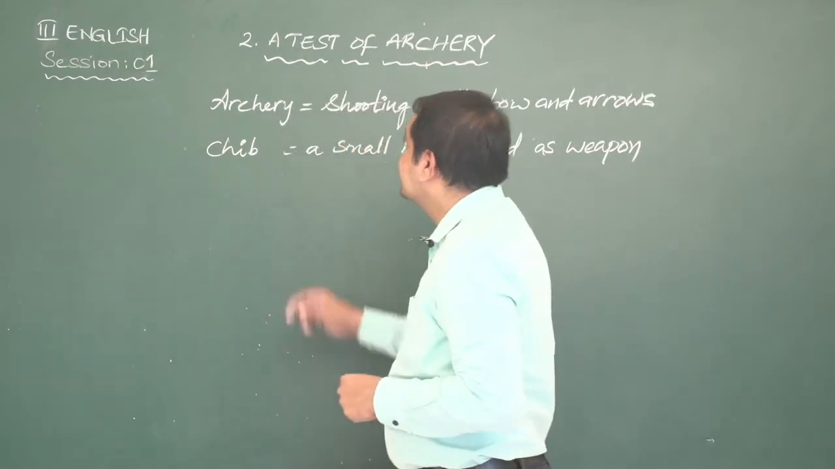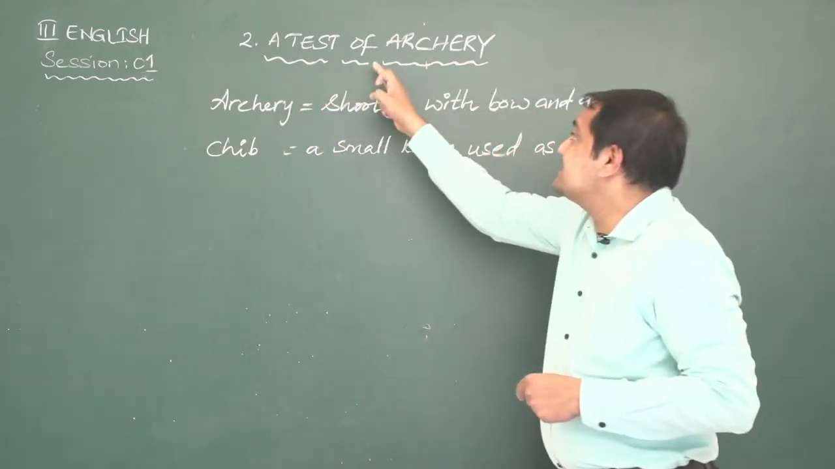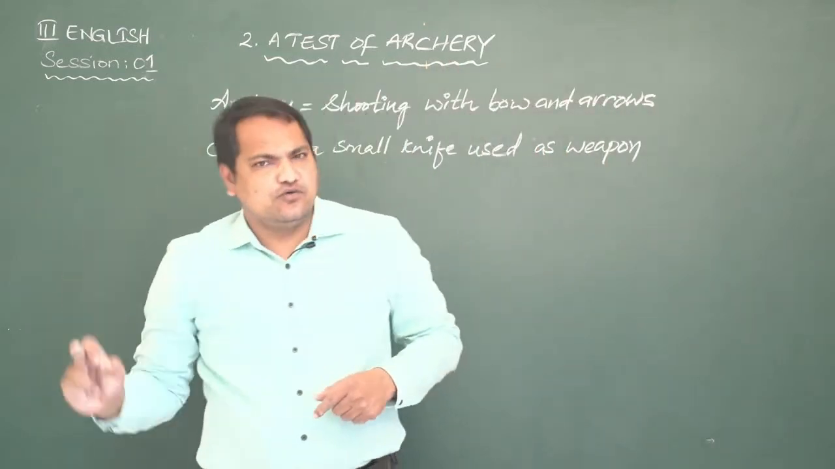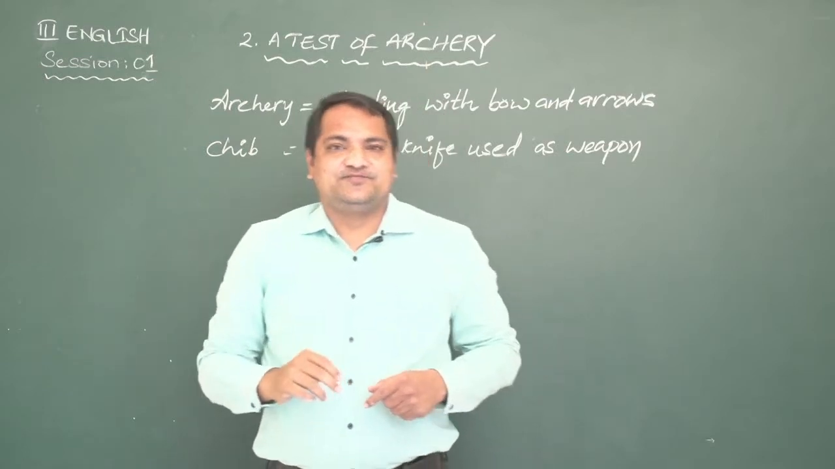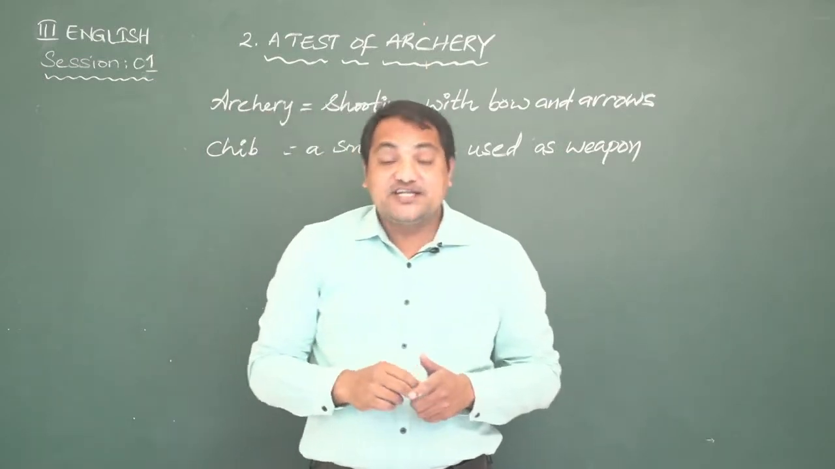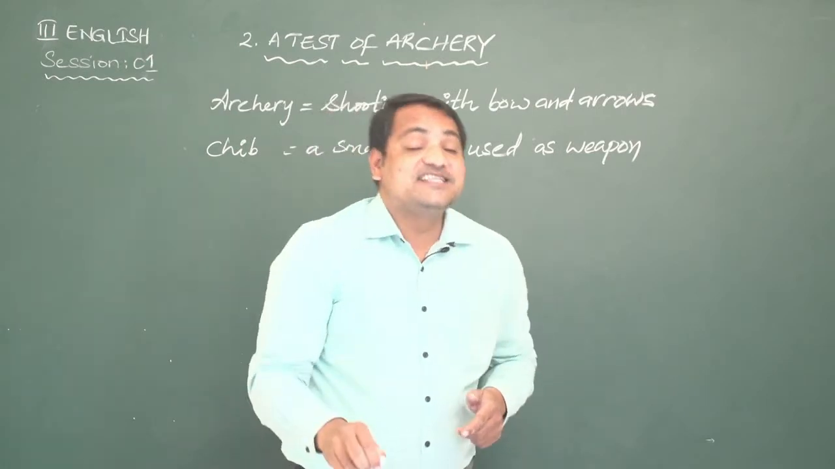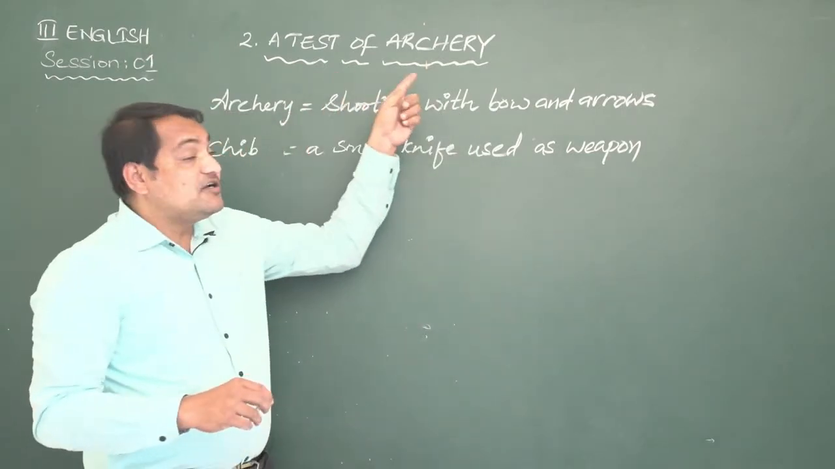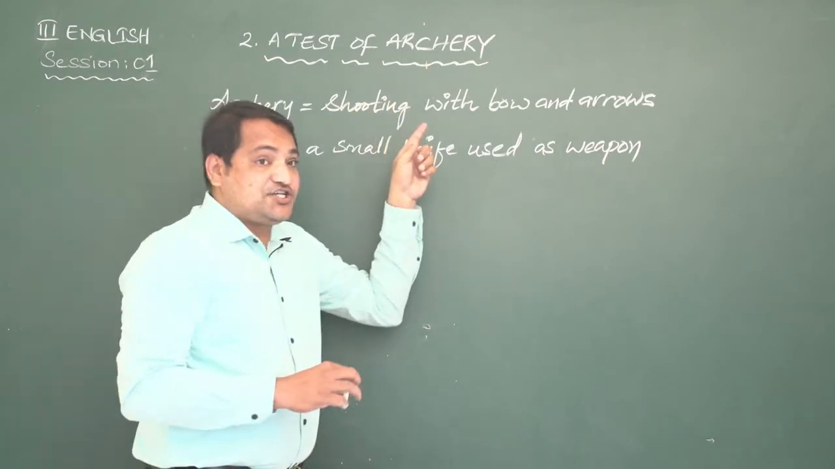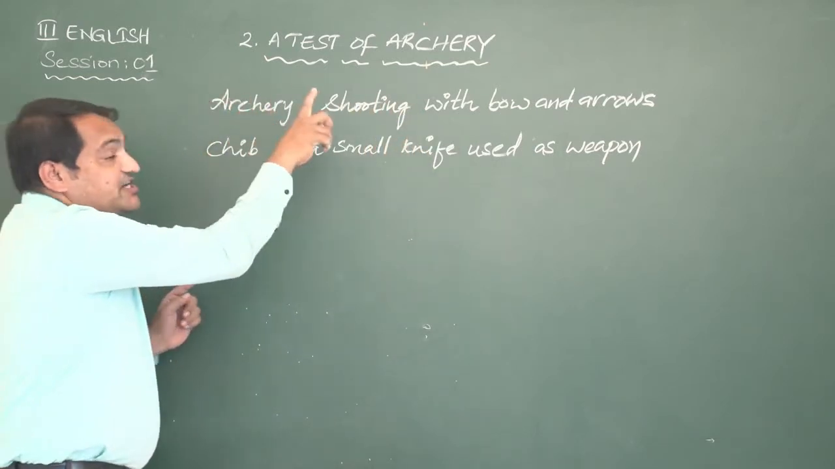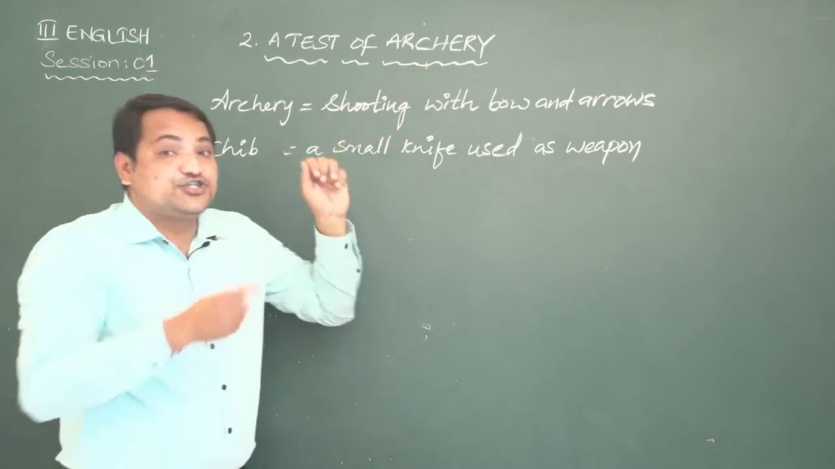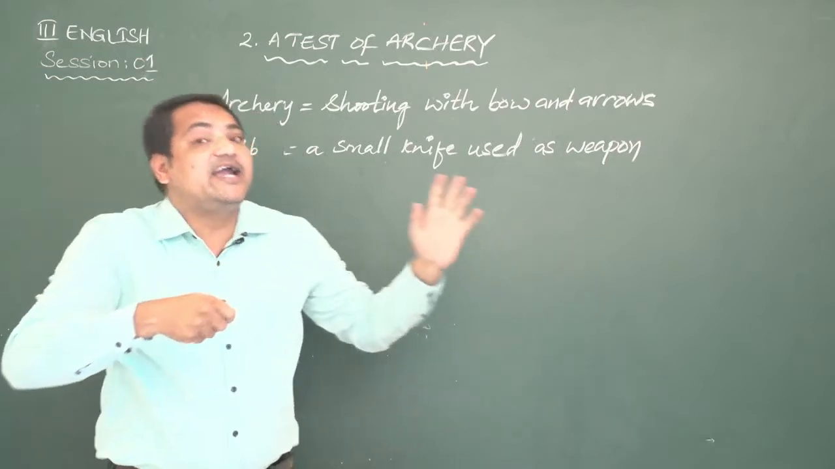What is our second lesson name? A Test of Archery. So a test. Test means what? Examination. The word test stands for examination. Test in what? Test in archery. Now look at this word archery. The word archery means shooting with bow and arrow.